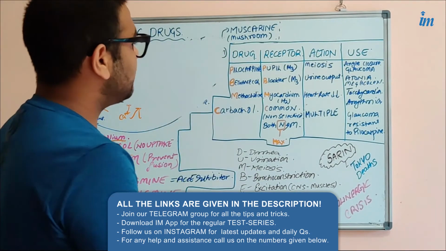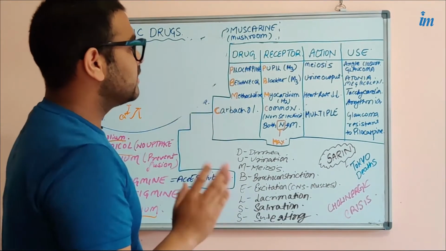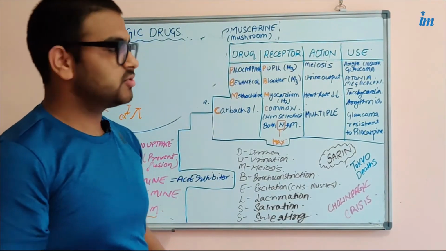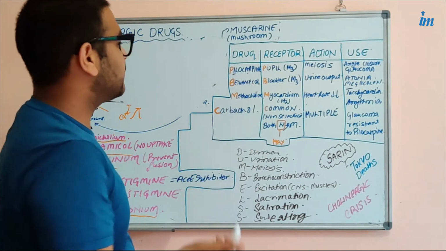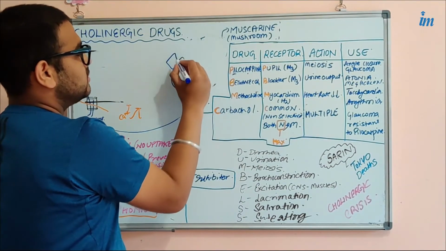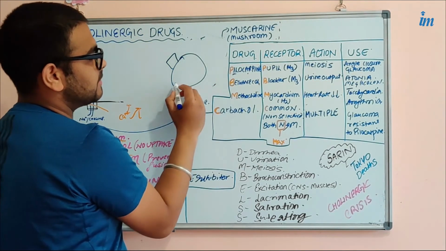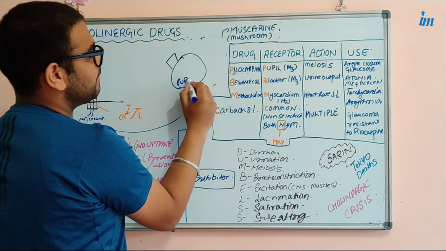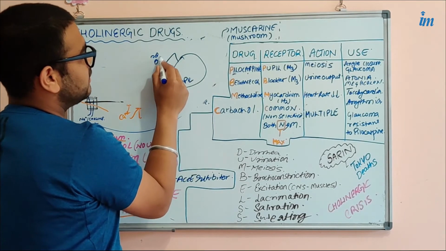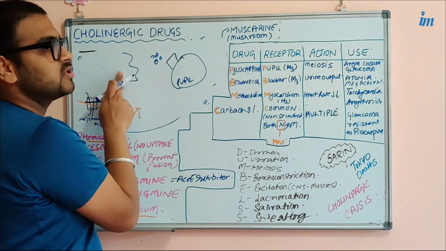Okay, so अब हम कुछ drugs के बारे में बात करेंगे, first of all, और उनकी application. Pilocarpine. Pilocarpine क्या है? So this is the target organ. For example, this is the pupil. ठीक है, and here it was what was it?